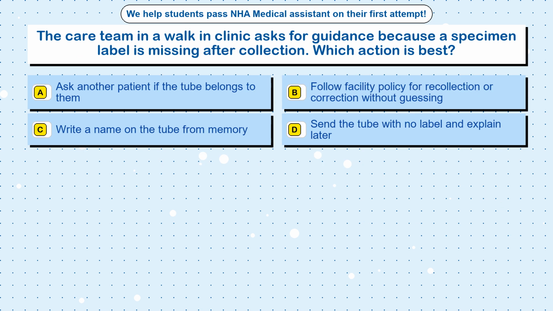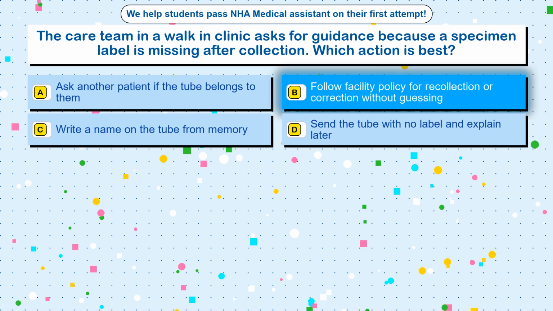Question 77. The care team in a walk-in clinic asks for guidance because a specimen label is missing after collection. Which action is best? Option A. Ask another patient if the tube belongs to them. Option B. Follow facility policy for recollection or correction without guessing. Option C. Write a name on the tube from memory. Option D. Send the tube with no label and explain later. The correct answer is option B.